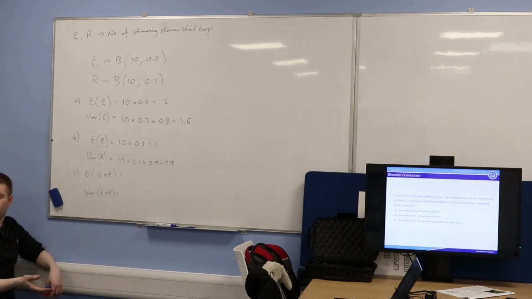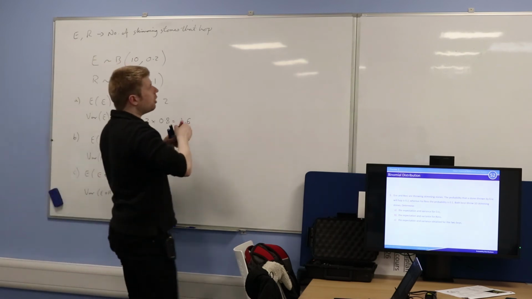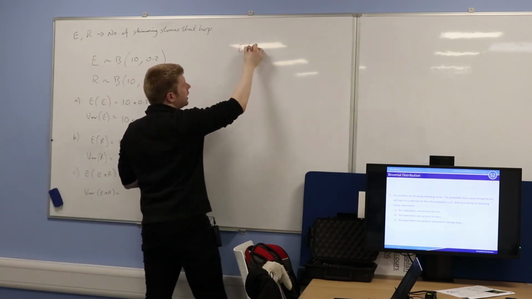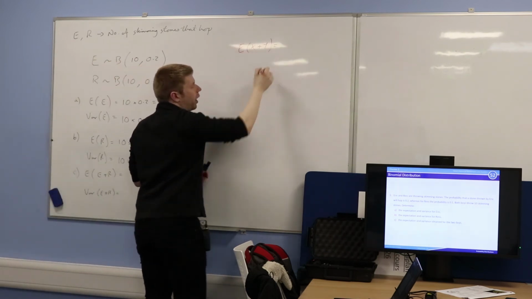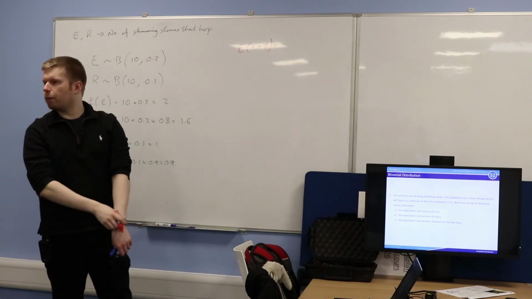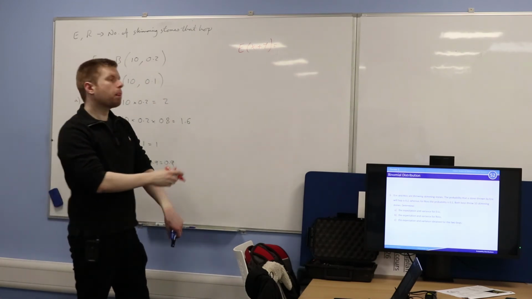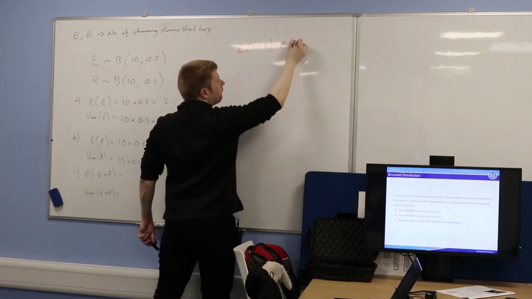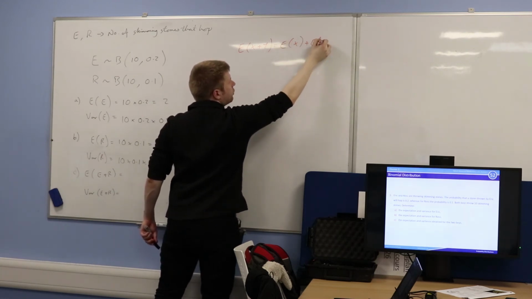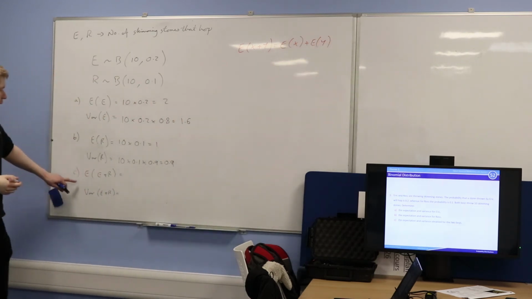Now this ties back together the formulas which we looked at before when we were looking at expectation and variance algebra, right? So for example, if I asked you to say, what is the expectation of x plus y? What is that equal to? Can anybody remember? Perfect. The expectation of x plus the expectation of y.